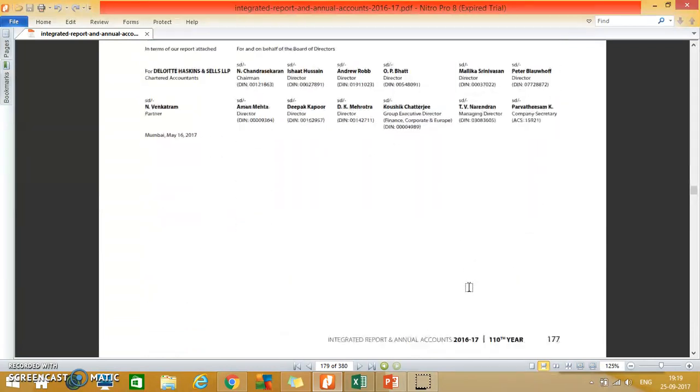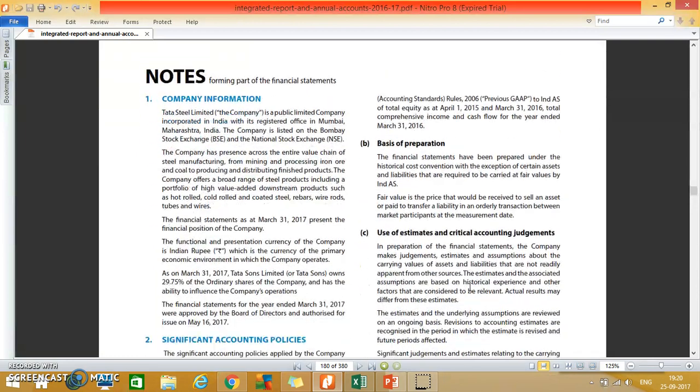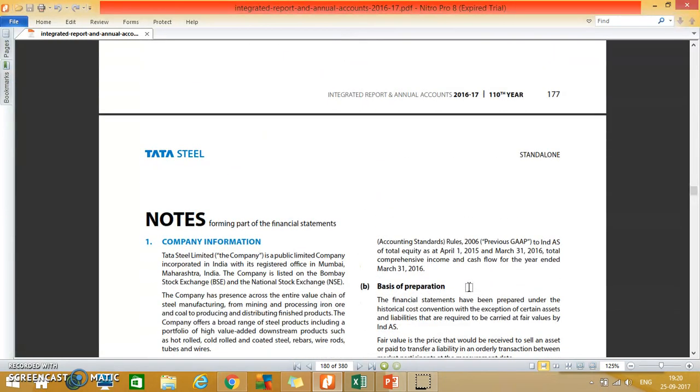So you have got 5 items: the balance sheet, the statement of profit and loss, the statement of changes in equity, the cash flow statement, and the notes, which provide all the material information related to the company.